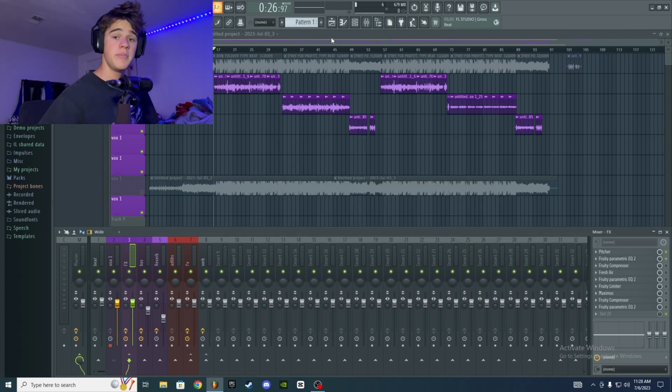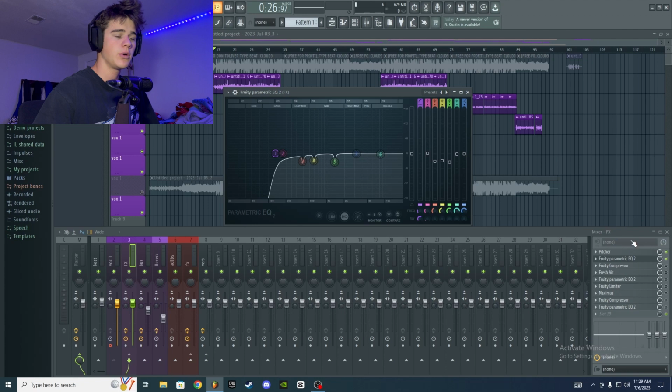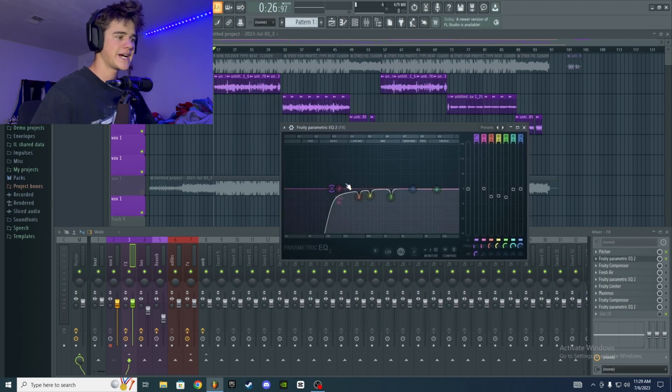Okay, so the three main plugins that are going to help us when taking away that S sound are EQ, compression, and then a Deesser. So right now I'm going to show you how to use those three plugins to completely take out that harsh S sound. Okay, so right here, what we're going to start out with is a very simple subtractive EQ.